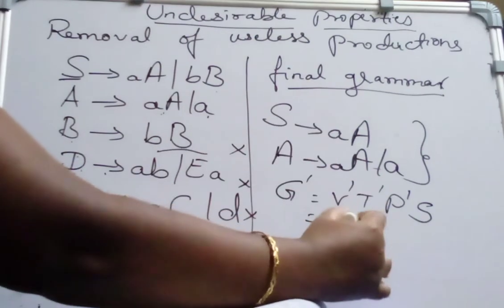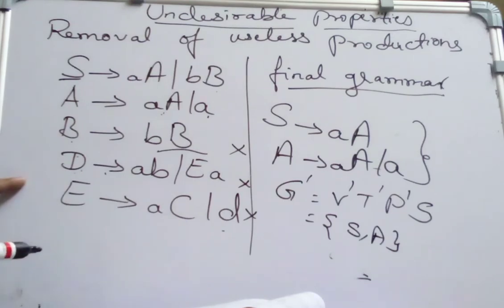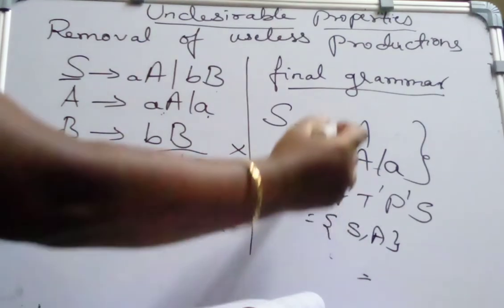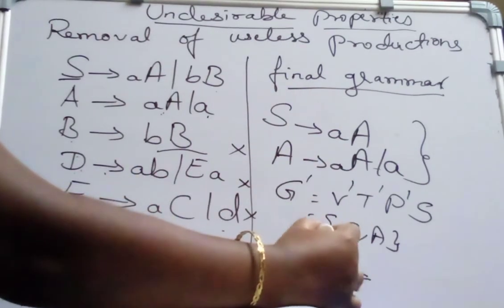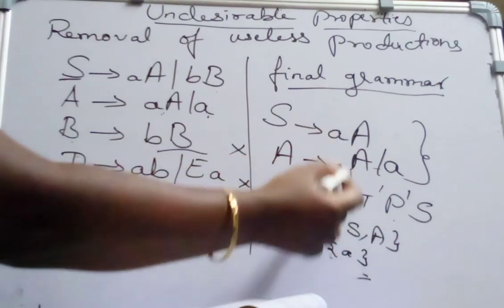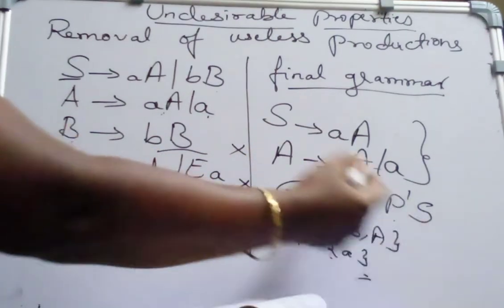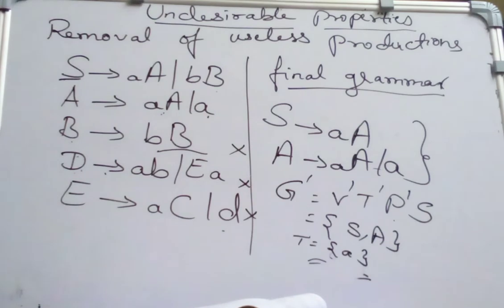We got the new variables, S and A. So the 5 variables got reduced to 2 variables and the terminal here is a. We got only 3 productions for S and A, and S is our starting symbol. This is how we remove the useless productions.